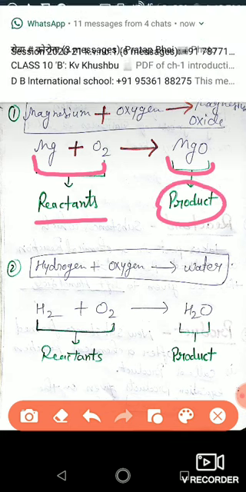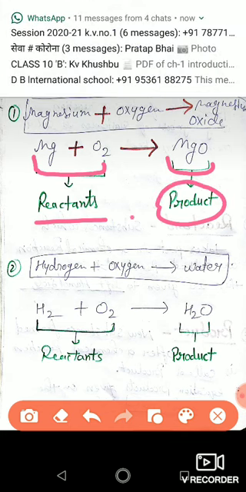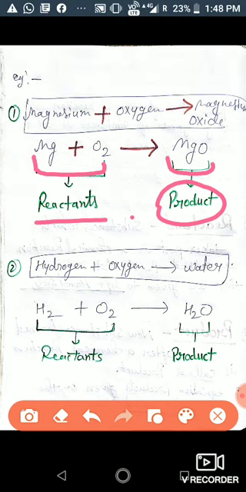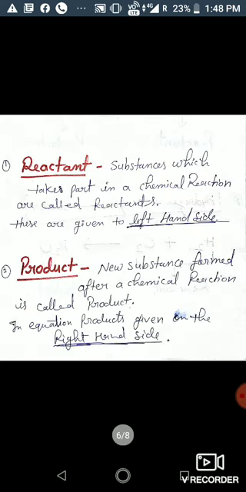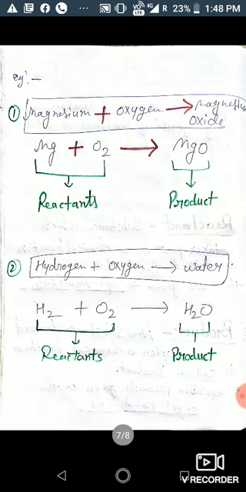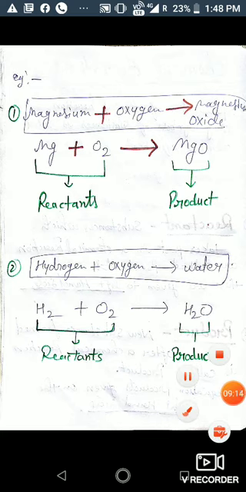Okay. Another example is when hydrogen and oxygen react, it will give water. So hydrogen and oxygen both are reactants and it will give water. So water is product. Okay. So students, reactants are given on left hand side and products are on right hand side of the equation.